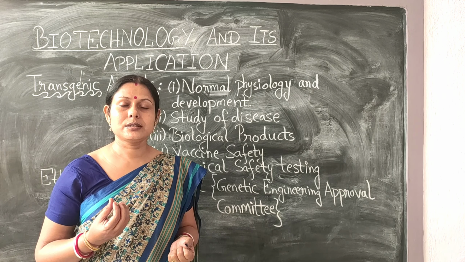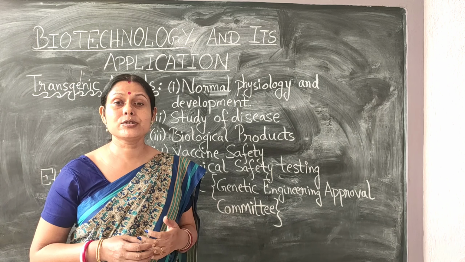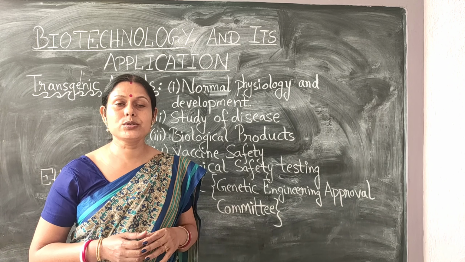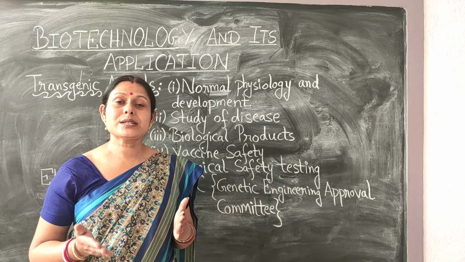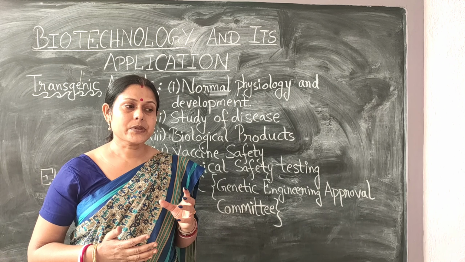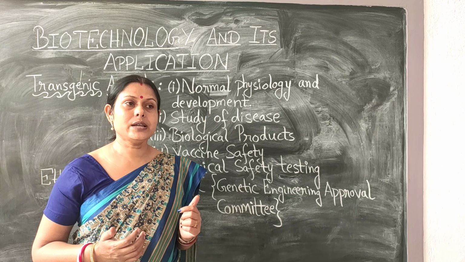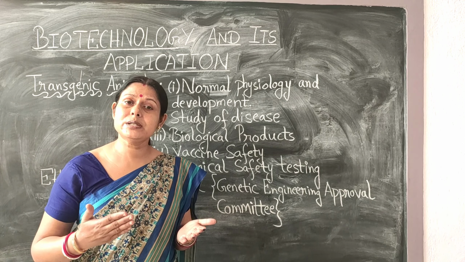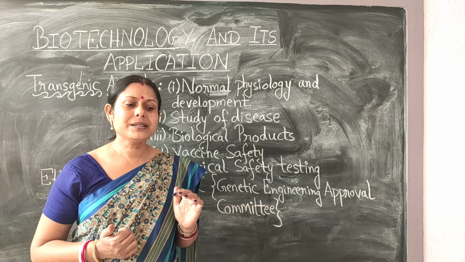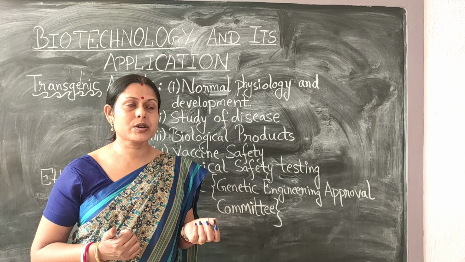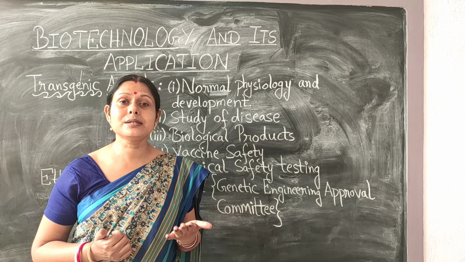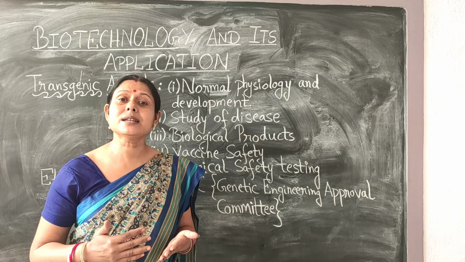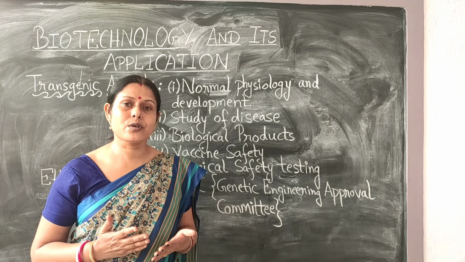The name of this transgenic cow was Rosie, in 1997, and this transgenic organism could produce milk which was enriched with human protein. See, cow's milk is not enriched with human protein. When a baby is born, the baby needs to feed upon mother's milk for 6 continuous months. But there are some medical or surgical issues because of which the mother is unable to lactate, and as a result the baby has to be supplemented with synthetic foods. But synthetic food is not good for the baby's health.